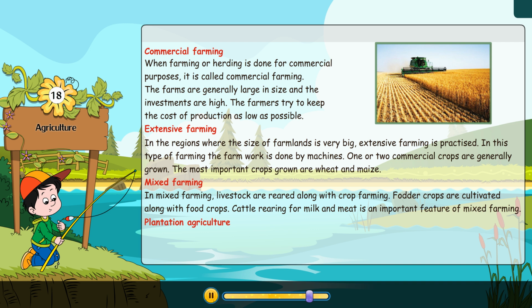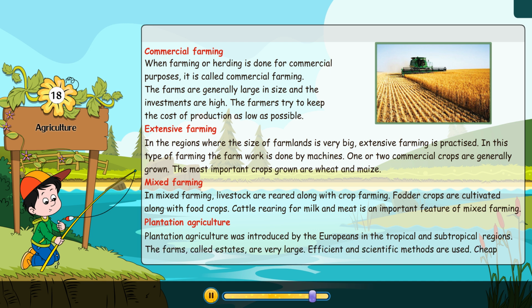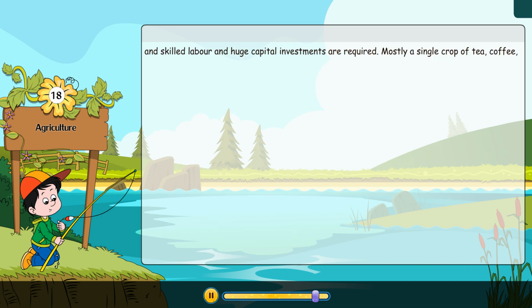Plantation agriculture. Plantation agriculture was introduced by the Europeans in the tropical and subtropical regions. The farms, called estates, are very large. Efficient and scientific methods are used. Cheap and skilled labor and huge capital investments are required. Mostly, a single crop of tea, coffee, sugarcane, rubber, banana, spices, and cotton is grown.